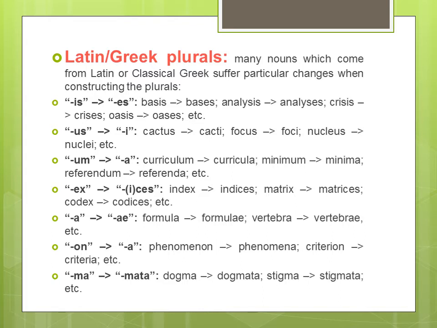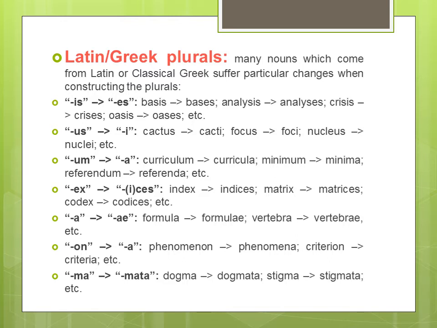So is changes into es. The words given here are, for the first one, basis, and the plural of that is bases. Of course, the pronunciation is the same, but the spelling changes. Then the next word, analysis, and you can see the plural. The next word, crisis, and of course the plural is crises.